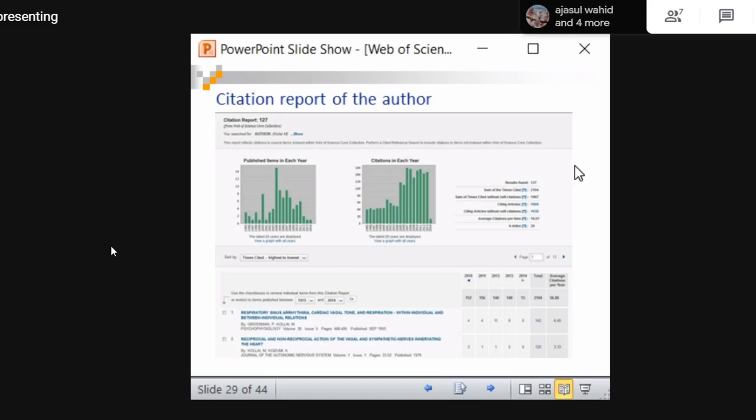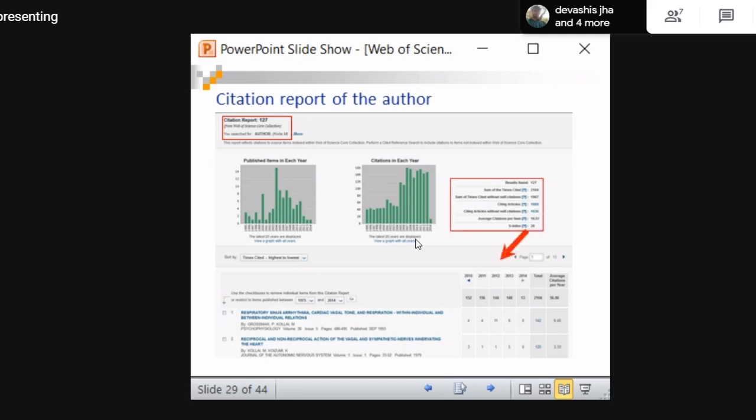This is the citation report of the author. So every item, in the sense the research published, either the article or the book chapter or whatever it may be, they are calling it as items in each year. In 1 year they might have published 3 publications. In this year he has published the highest number of publications. Similarly, they are drawing a graph, and they are providing the details of H index also. I will tell you how to calculate H index also, don't worry.